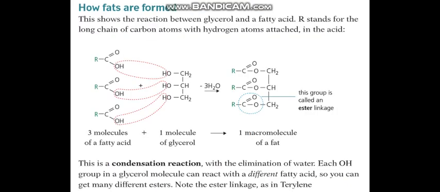Like proteins, food also contains natural fats and oils. The fats are not made by polymerization, so they are not polymers. They are esters. We know that esters are made using alcohol and carboxylic acid. In the same way, fats are made using glycerol. The glycerol is an alcohol, and carboxylic acids with a long carbon chain are called fatty acids.